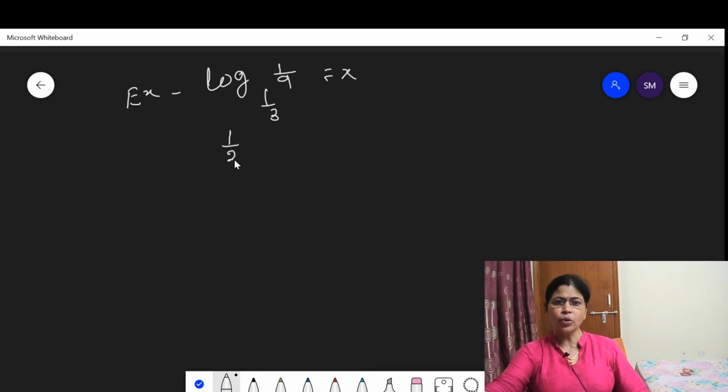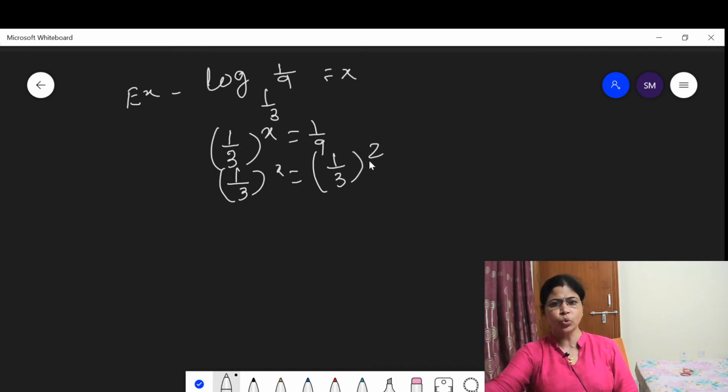This shows that 1 upon 3 to the power x is equal to 1 upon 9. Then in place of 1 upon 9, if I write 1 upon 3 square, am I wrong? No. Then by comparing the exponents, we get x equal to 2. Yes. Then now let us discuss another example.